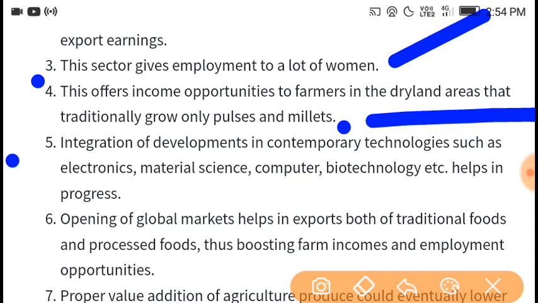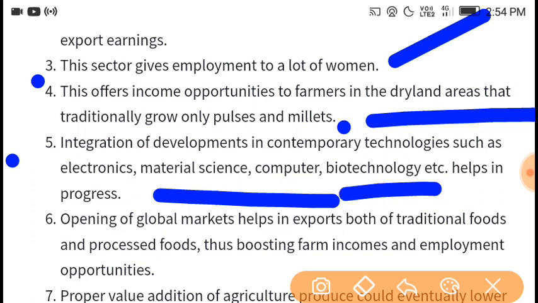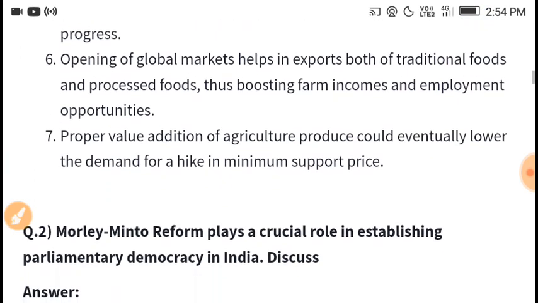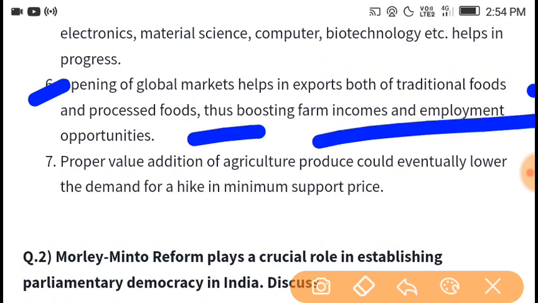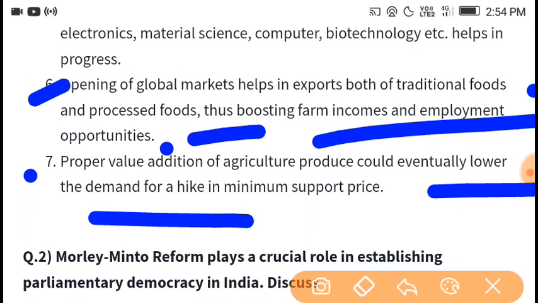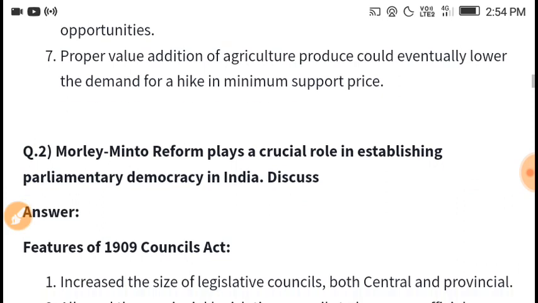Integrated development of contemporary technologies such as electronics, material sciences, computer science and biotechnology helps in progress. Opening global markets helps in exporting both traditional foods and processed foods, and thus boosts farm incomes and employment opportunities. Proper value addition of agriculture produce could eventually lower the demand for a hike in minimum support price.